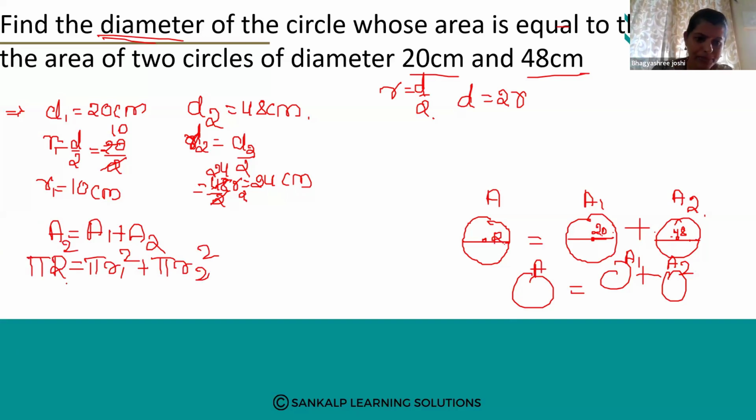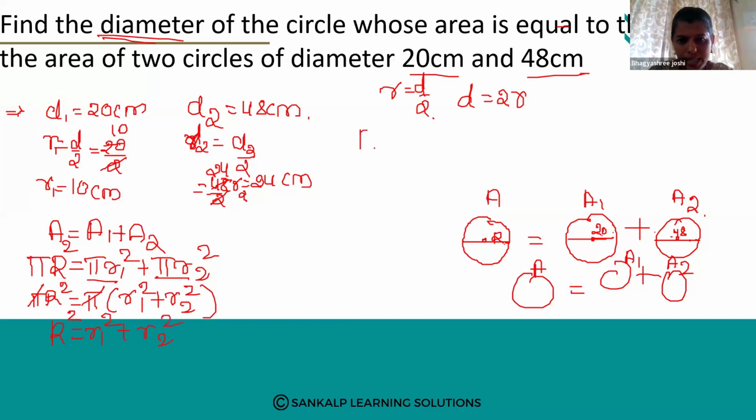Capital R. Next, pi R square is equal to, here also pi is there, here also pi is there. Therefore, I will take pi common. Pi into r1 square plus r2 square, you will get. Pi and pi will get cancelled. Therefore, R square is equal to r1 square plus r2 square you will get.